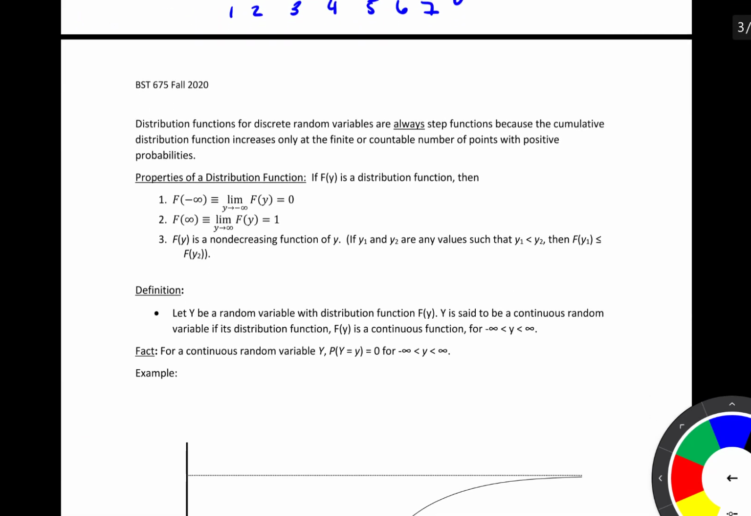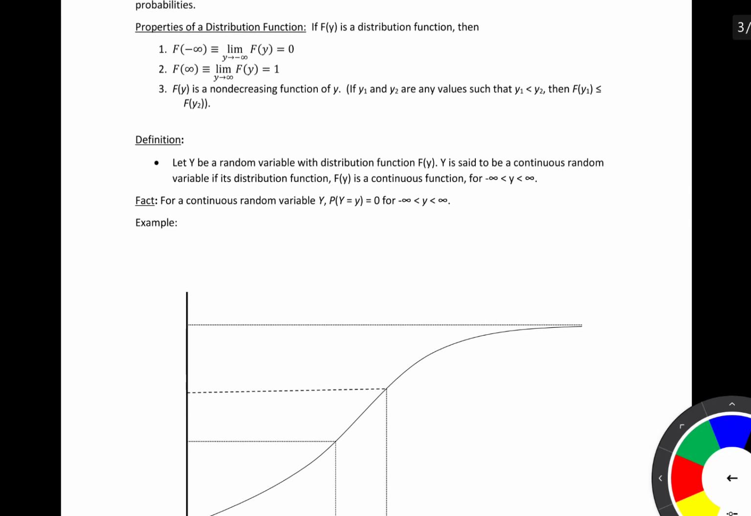And so we have some properties here. The limit as y approaches negative infinity will always be 0, and the limit as y approaches positive infinity will be equal to 1. F of y is going to be a non-decreasing function of y, and we're going to see what that looks like here in just a moment.